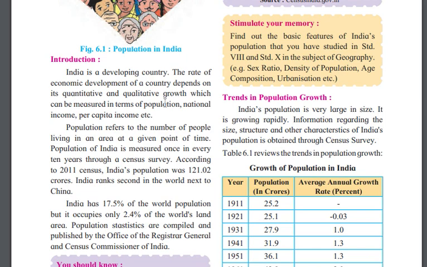Population means how many people are living. Per capita income means how much an individual is earning, and national income is how much the whole country is earning. Consider your home: four people are living, how many are earning? Your father's earning and contribution is called per capita income, and the total monthly earning of your family together is called national income. And then the population.